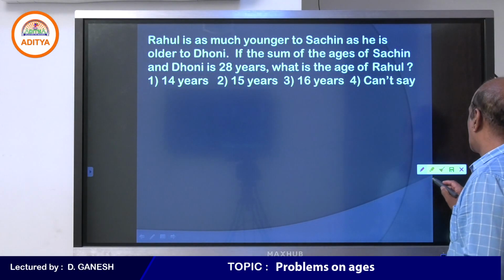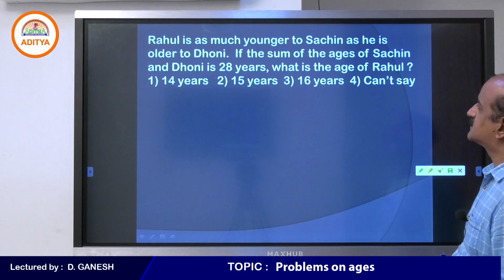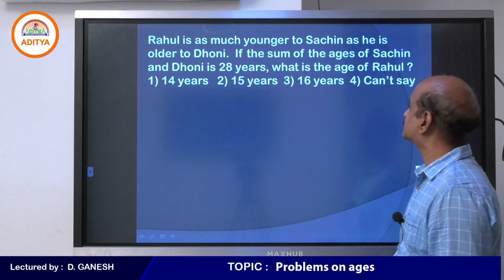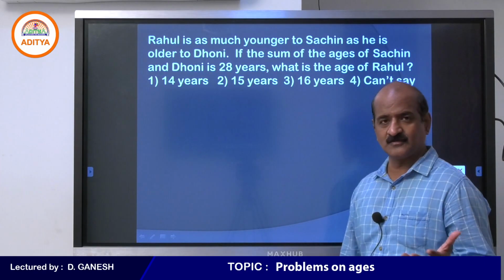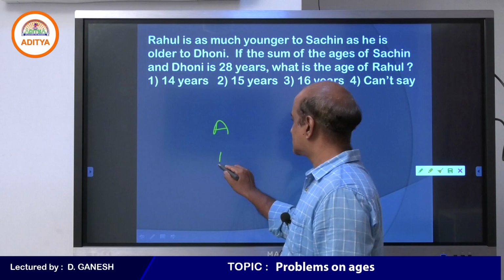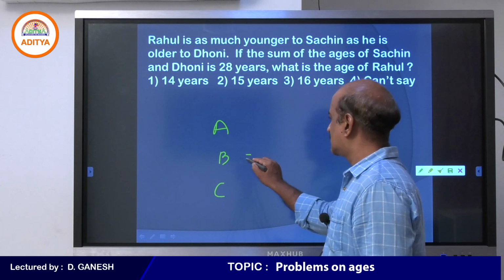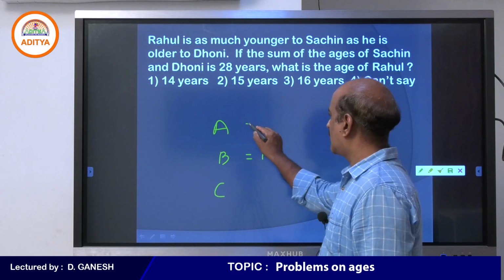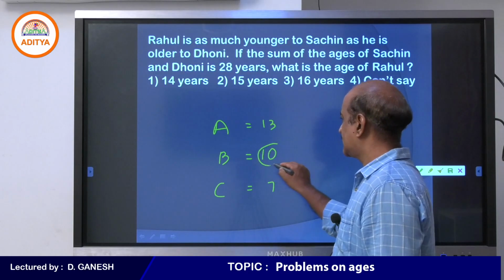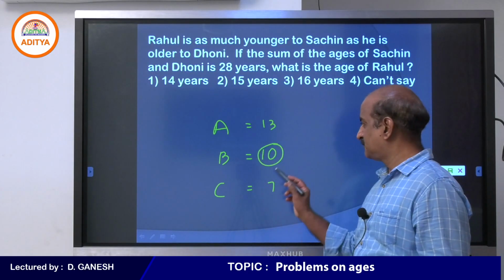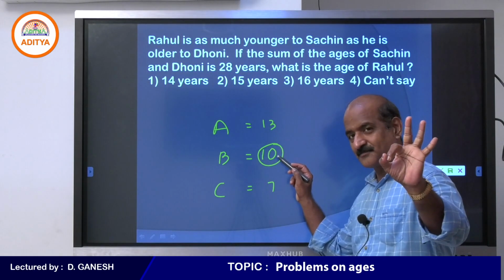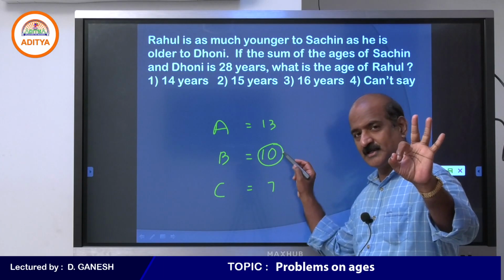Look at the question. Rahul is as much younger to Sachin as he is older to Dhoni. Do you remember this kind of question? How do we answer? Suppose I take an example with A, B, C. If A's age is 10 years, B's age is 13 and C's age is 7, then B is 3 years elder to C, as much as B is 3 years younger to A.